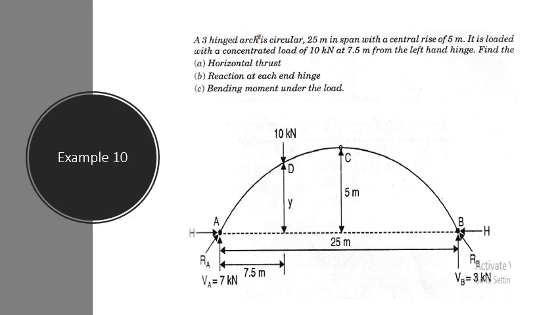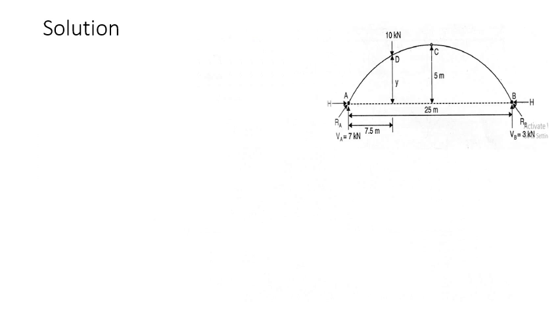Okay, the first step is to find out the vertical reactions, as usual. VA plus VB is equal to 10 kilonewton, only one load. Then take the moment about either the end B or the end A. Here both the supports are at the same level, hence no need to consider the left half portion and right half portion separately.